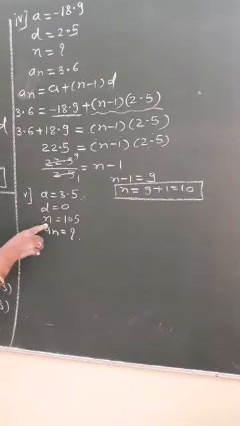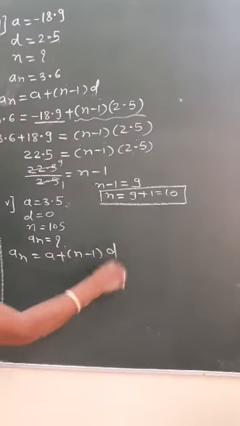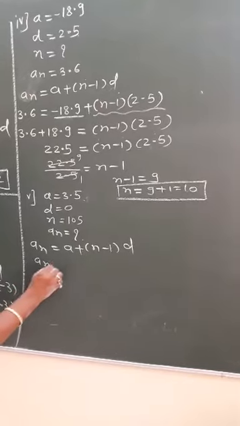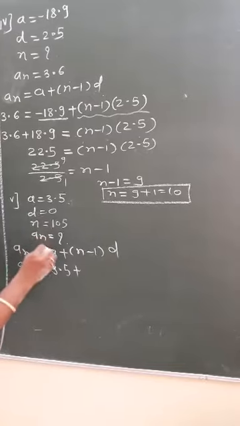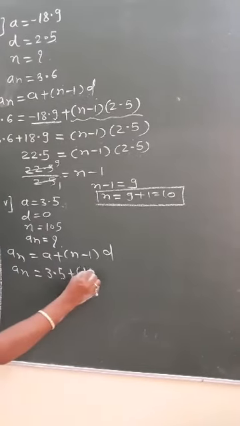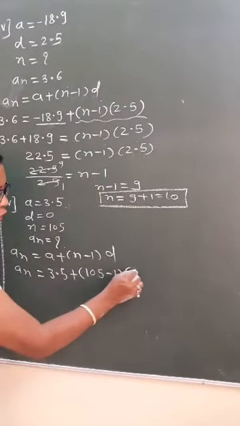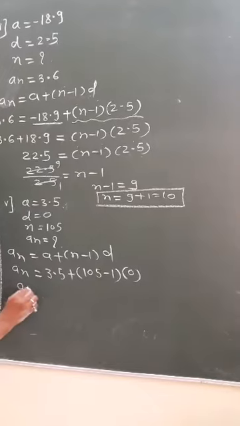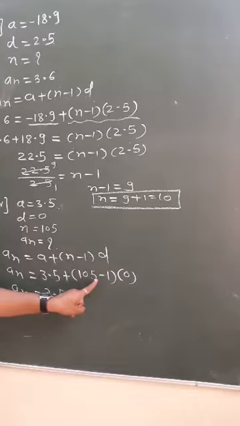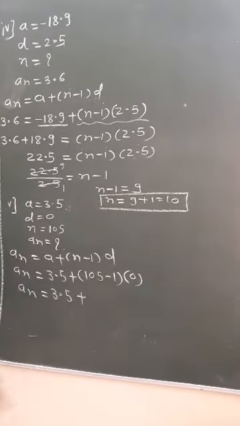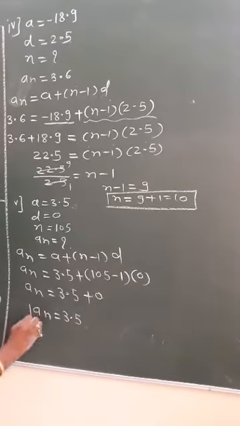A given, d given, n given, an we have to find. An is equal to a plus n minus 1 into d. What is the value of a? 3.5 plus, what is the value of n? 105 minus 1. The number of terms is 105, and the value of d is 0. Okay, means an is equal to 3.5. If you say 105 minus 1 means 104, multiply by 0 means 0, and here we got the value of the nth term as 3.5. Okay.